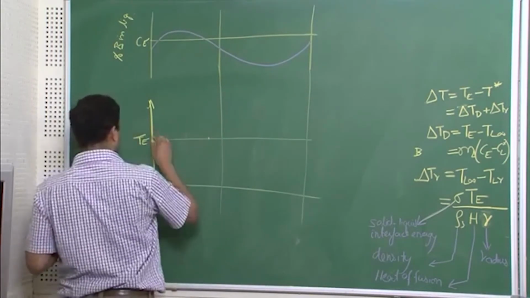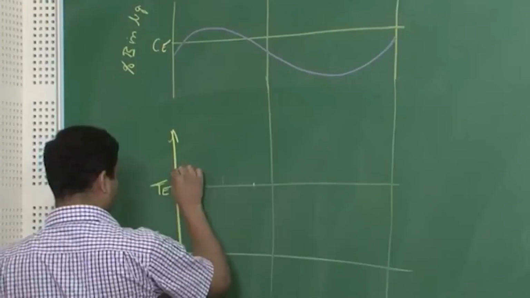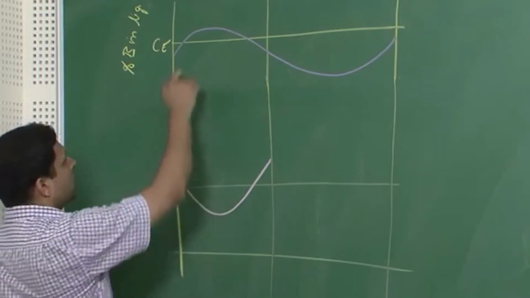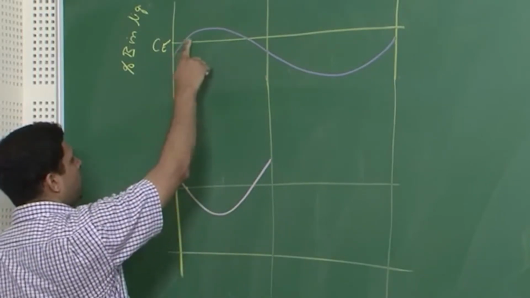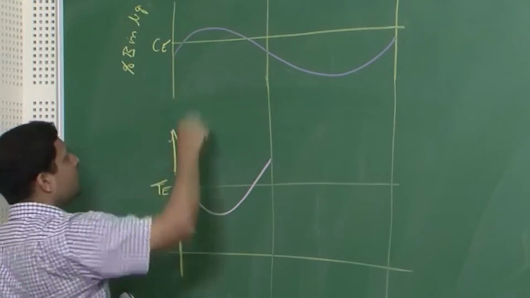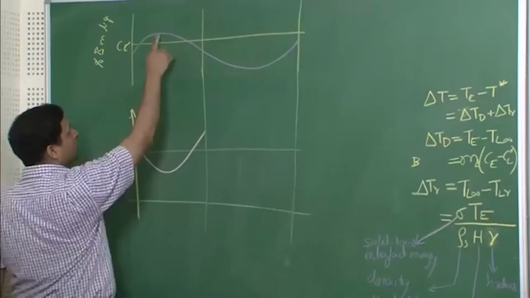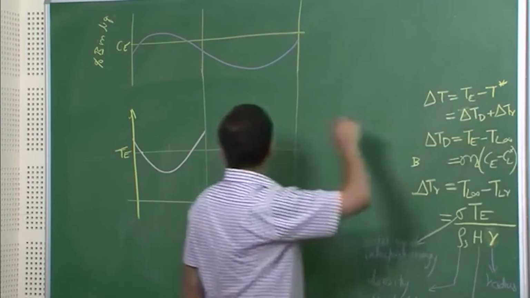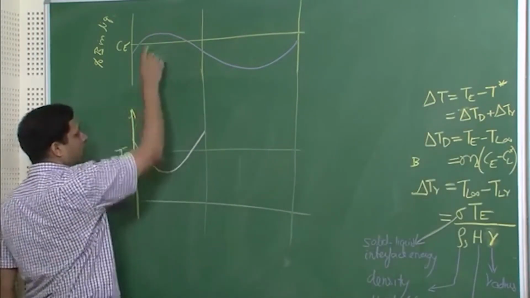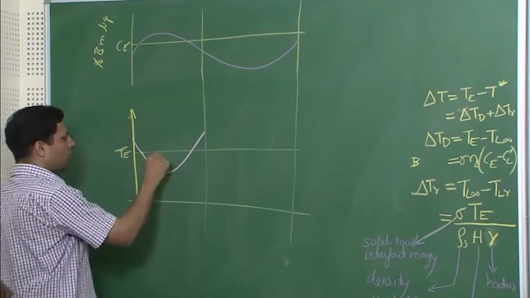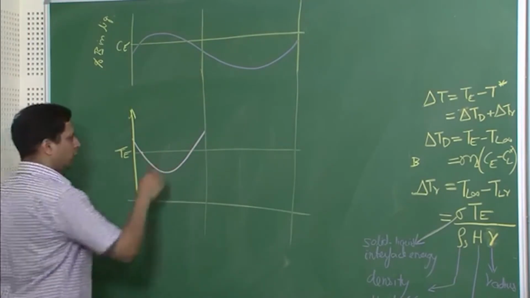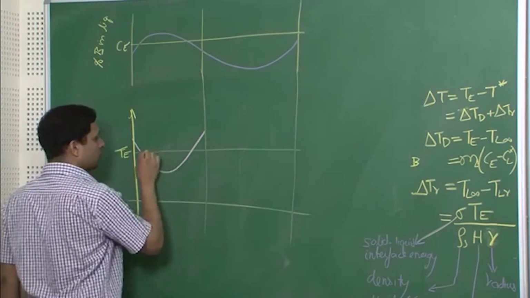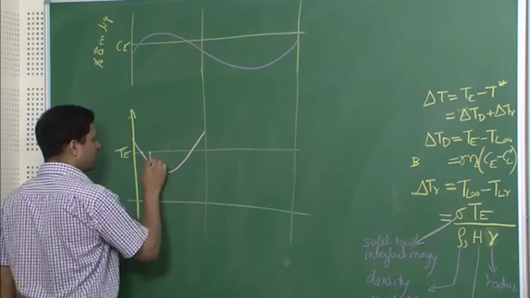And if we look at delta TD, now you see at this particular point that composition in B is higher, which means the liquidus temperature is actually lower than the TE, and therefore there is a constitutional supercooling. So this plot represents delta TD.